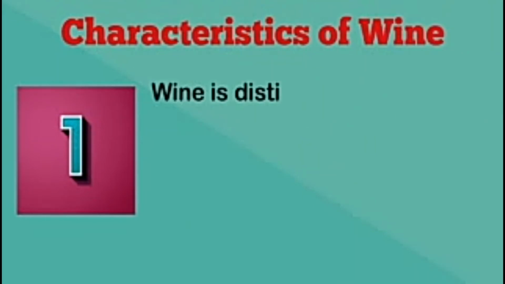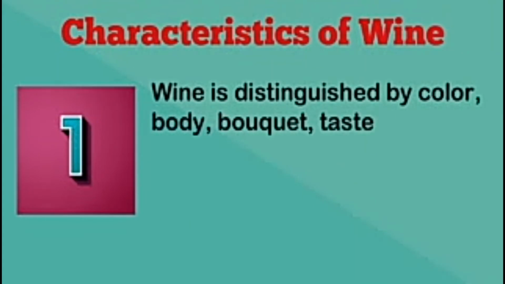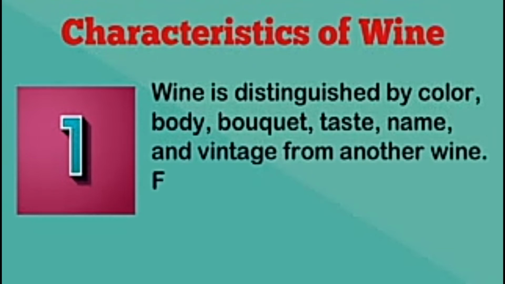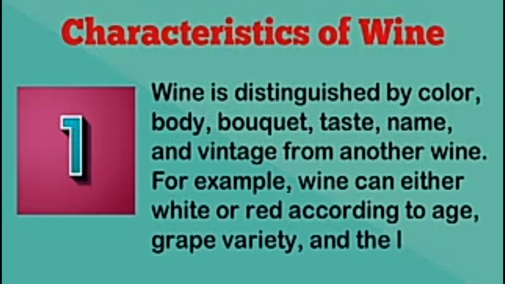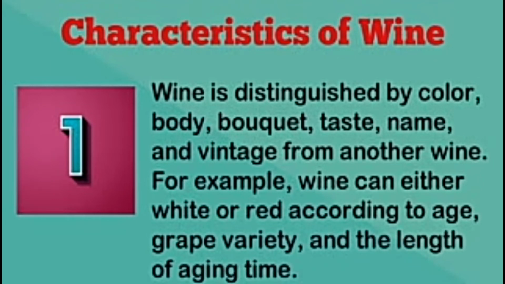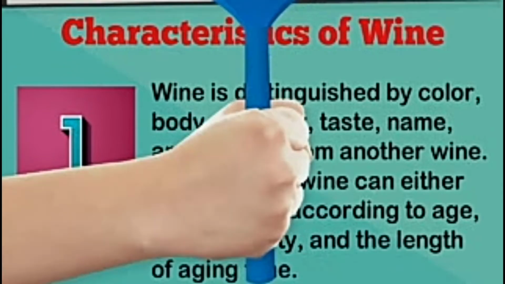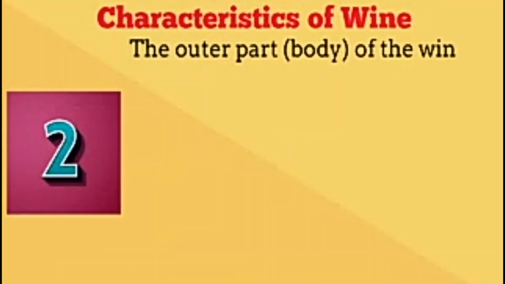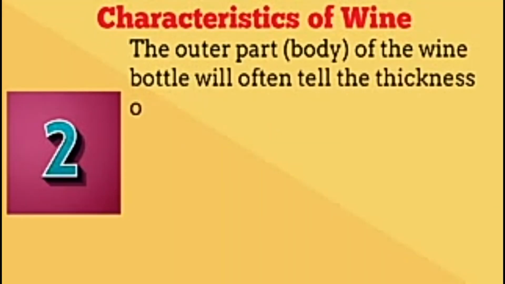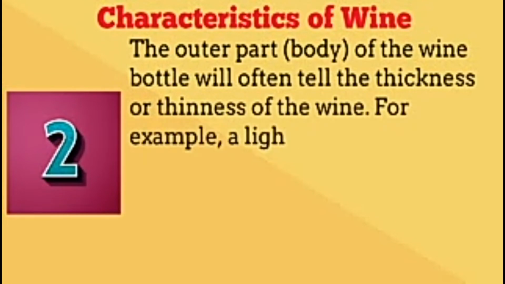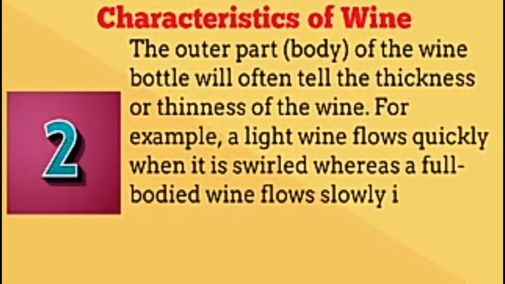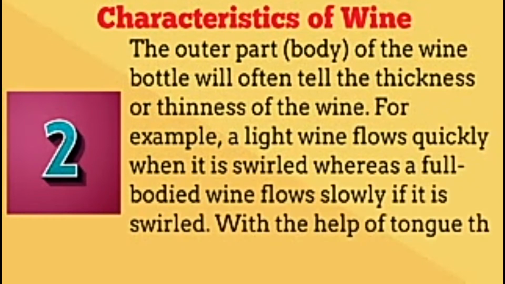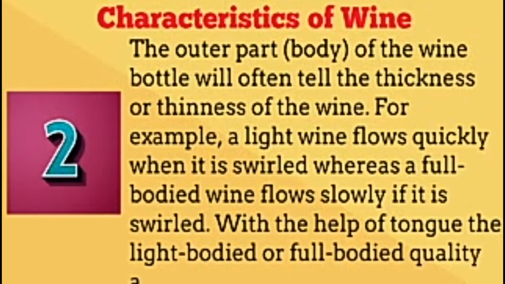Characteristics of wine. Wine is distinguished by color, body, bouquet, taste, name, and vintage from another wine. For example, wine can be either white or red according to age, grape variety, and the length of aging time. The outer part, body, of the wine bottle will often tell the thickness or thinness of the wine. For example, a light wine flows quickly when it is swirled, whereas a full-bodied wine flows slowly if it is swirled. With the help of the tongue, the light-bodied or full-bodied quality can also be understood.